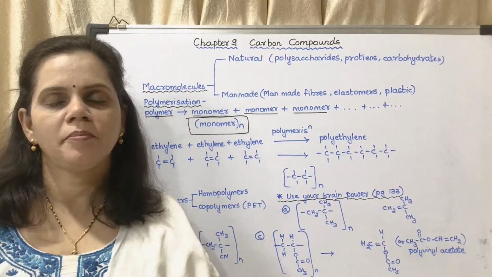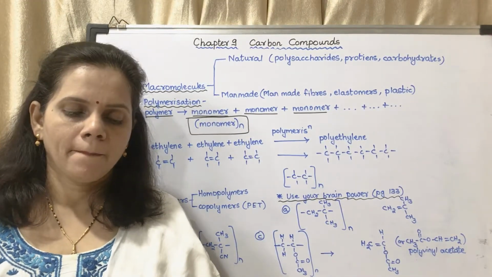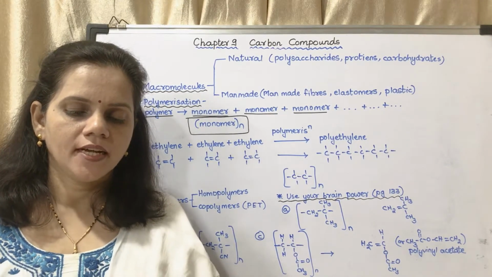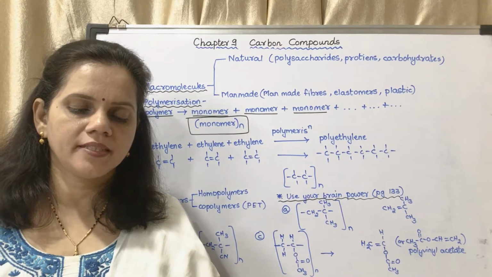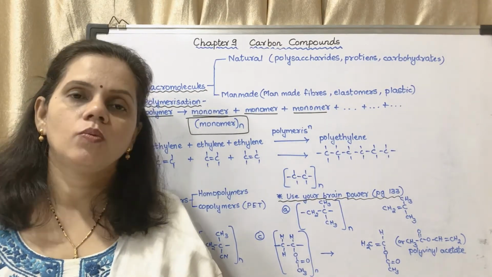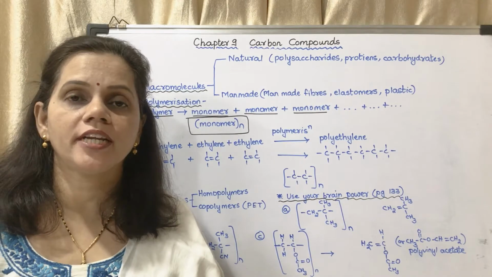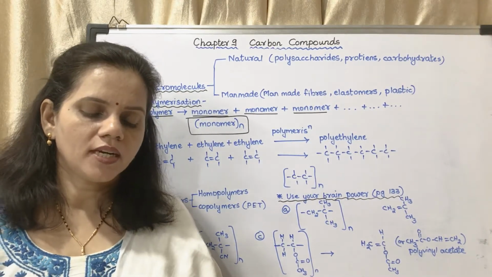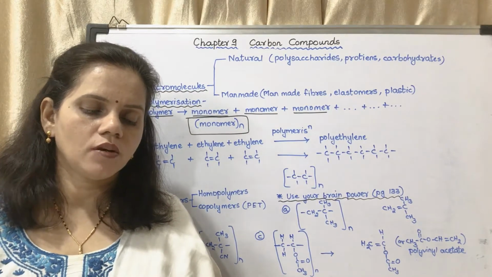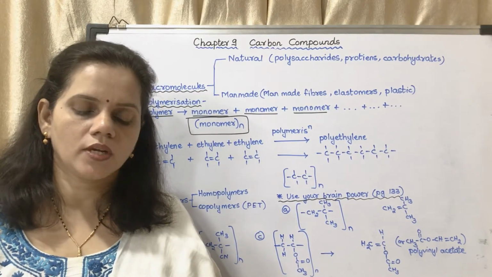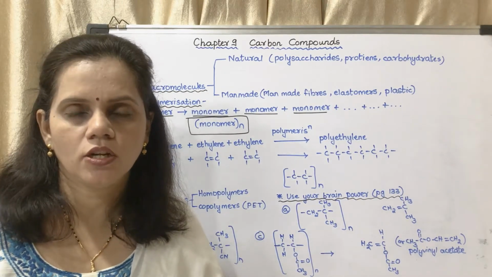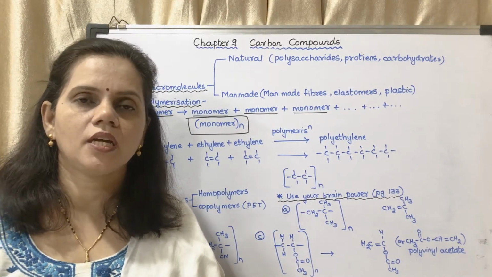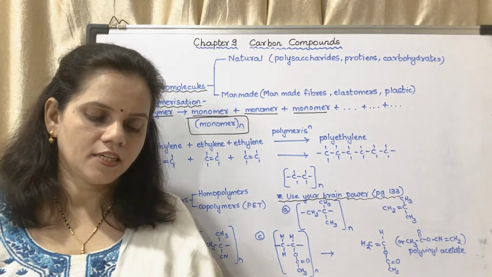Now the last topic, macromolecules and polymers. First, can you tell questions? What are the chemical names of nutrients that we get from the foodstuff, namely cereals, pulses and meat? What do we get? The different nutrients like proteins, vitamins and minerals. What are the chemical substances that make cloth, furniture and elastic objects? So nylon, cellulose, rubber, silk, etc. These are the substances that make cloth, furniture and elastic objects.